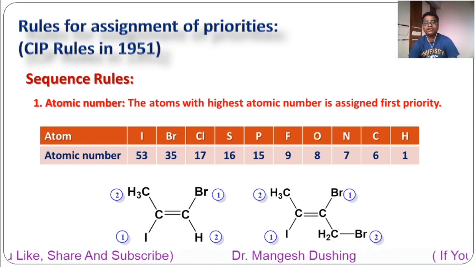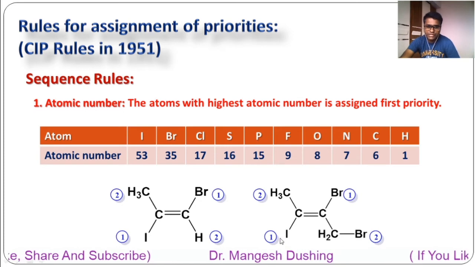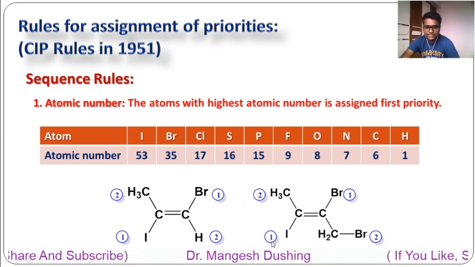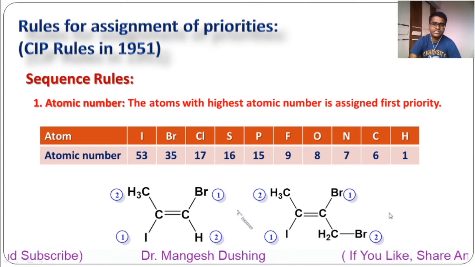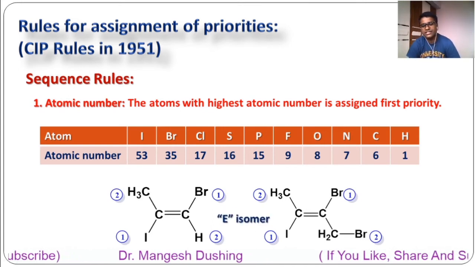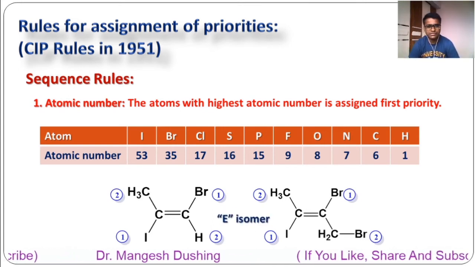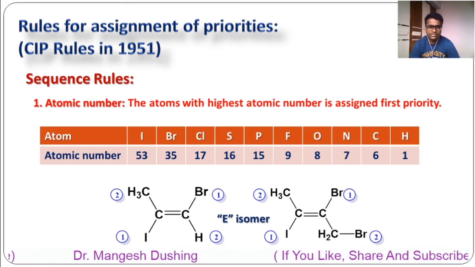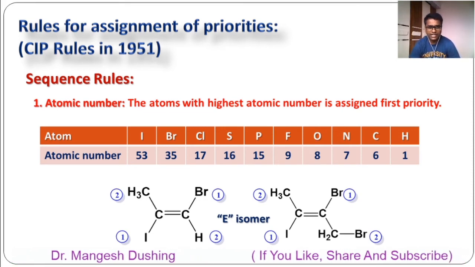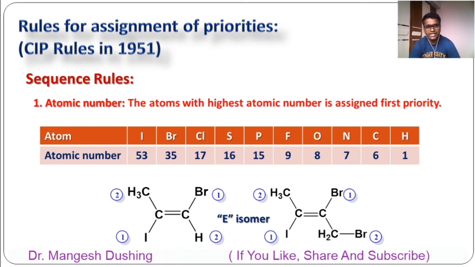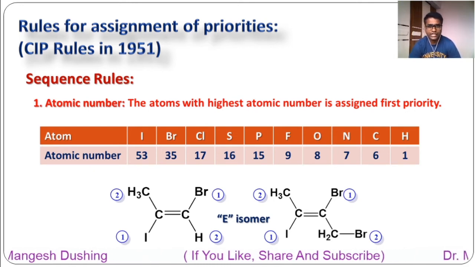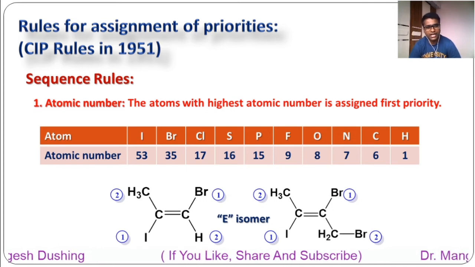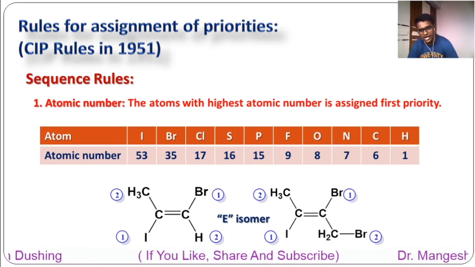Correct? Now in this case also, similar priority groups are on the opposite side. So this isomer is called the E isomer. In this way you have to see the first atom, and you should know its atomic number. Higher atomic number, higher priority.